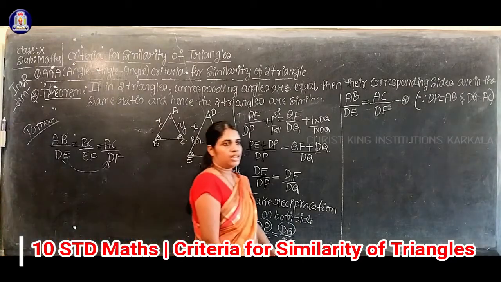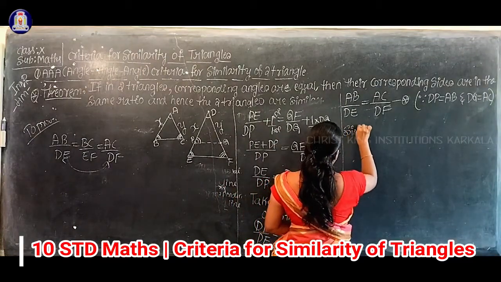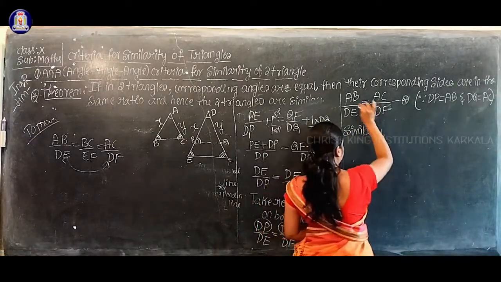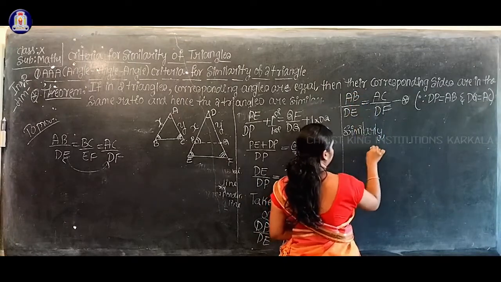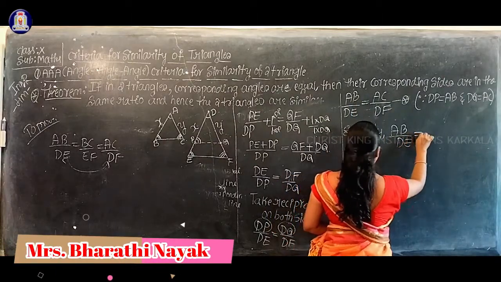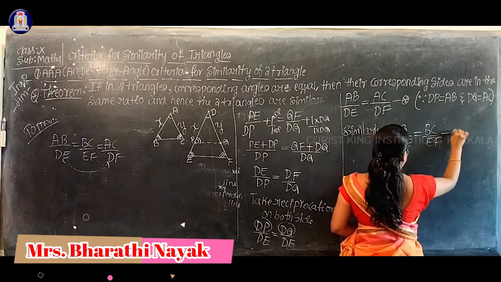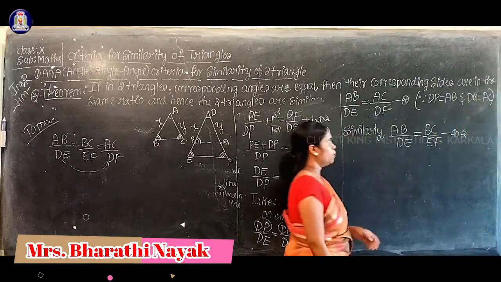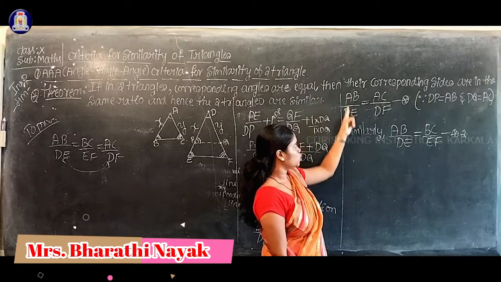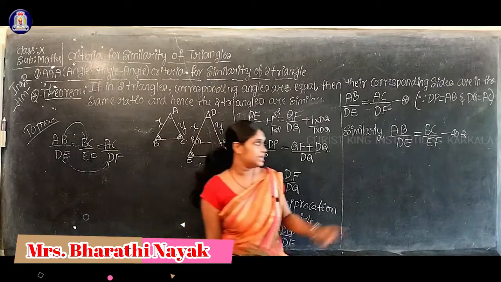Okay, so now by the same way, similarly we can prove AB by DE equal to BC by EF. I'll consider it as double star. Understood now? Star already we proved. By the same way, we can also prove that AB by DE will be equal to BC by EF.